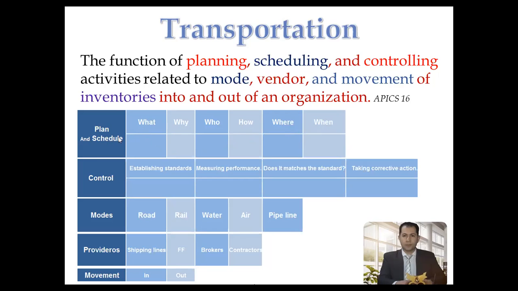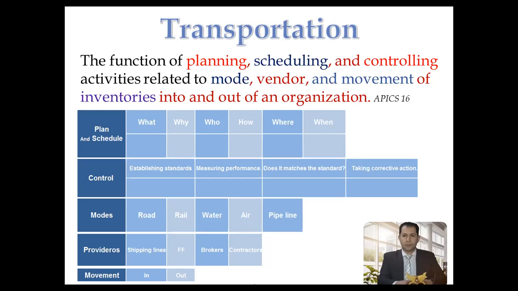For example, we want to plan transportation for one 20-foot container from Alexandria to Le Havre in France. Talking about planning for it, what to do: we want to move one container from Alexandria to Le Havre. Why? In order to satisfy the need of our customer there.